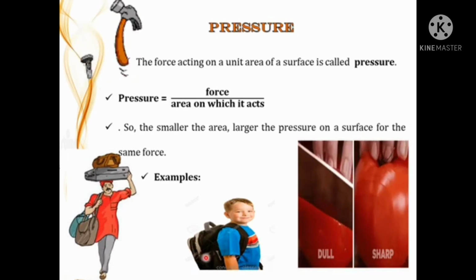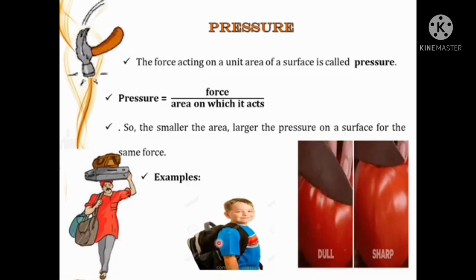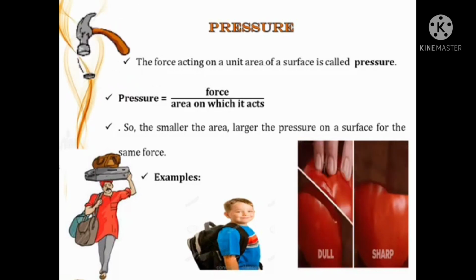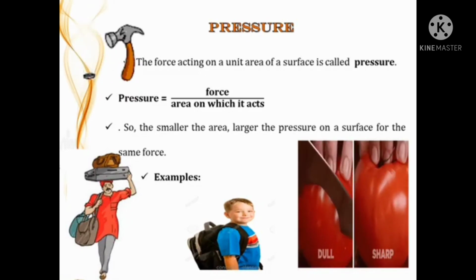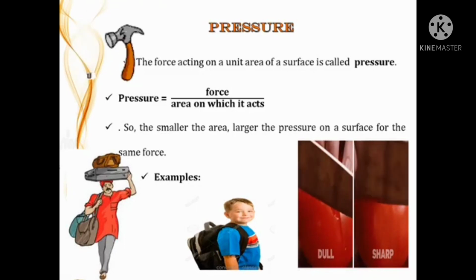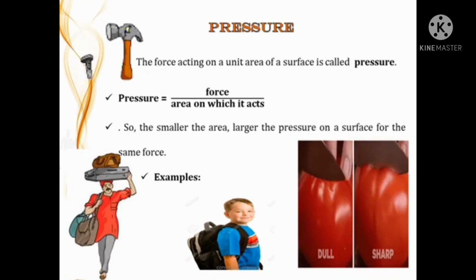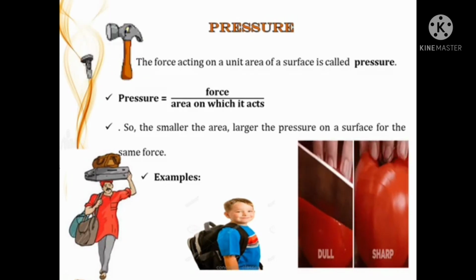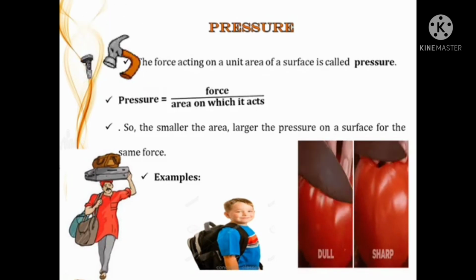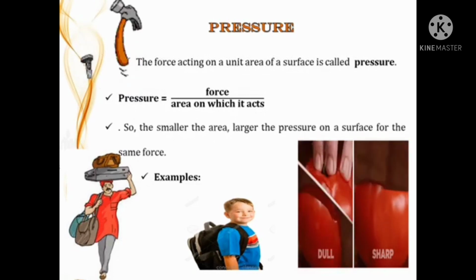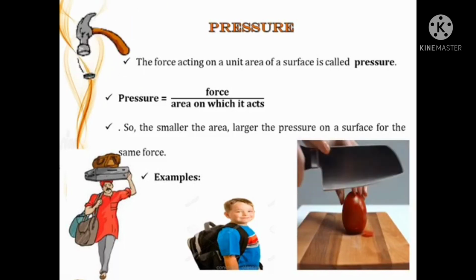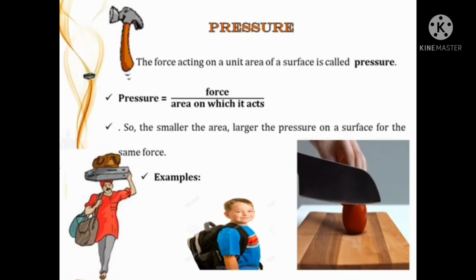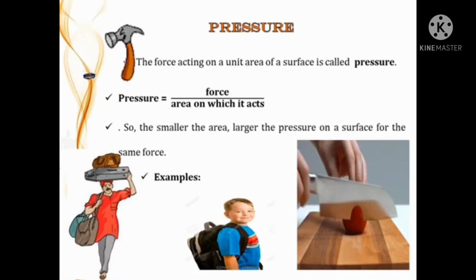A camel can easily cross the desert. How? Compared to a horse or donkey, it is because the camel exerts very small pressure on the ground as it has very broad feet. It is for the same reason that an elephant can walk on any kind of ground, because its feet area is very large and hence the pressure on the ground is very small.